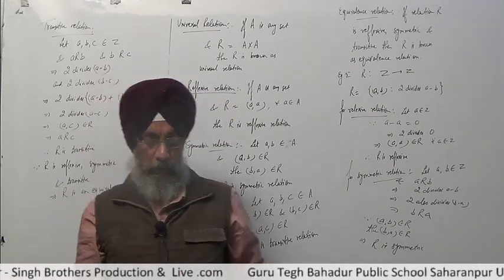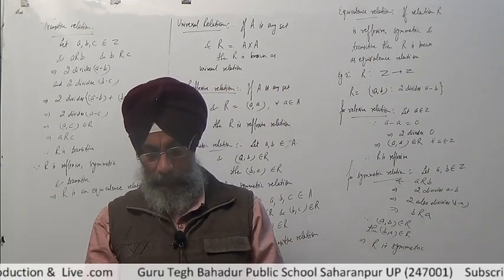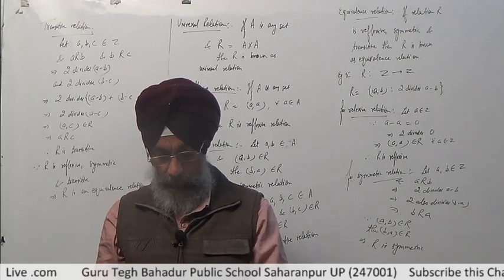Clear? So it is satisfying all the three conditions. That's why it is known as the equivalence relation.